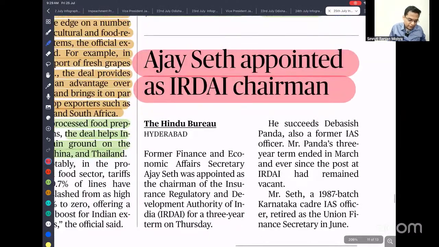So you can see here the former finance secretary and economic affairs secretary Ajay Seth has been appointed as chairman of the Insurance Regulatory and Development Authority of India for a 3 year term. So you need to know about IRDAI: whether it is a statutory body, a constitutional body or an executive body. And second, if it is a statutory body, then it is established under which act, and what are the roles of IRDAI. Okay, so you need to know all these things.